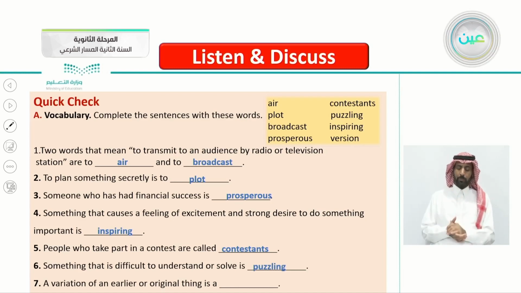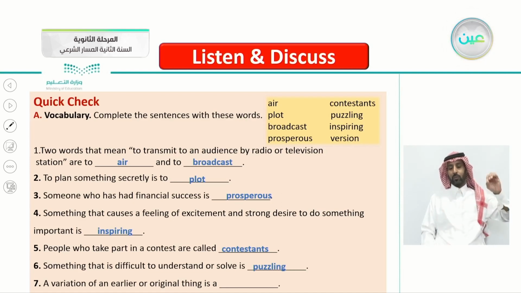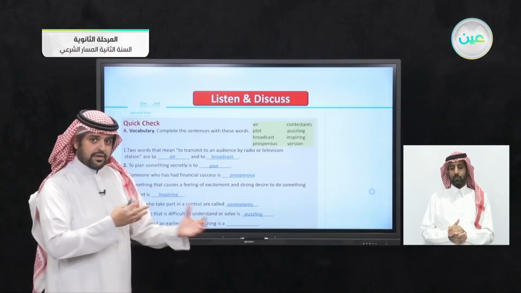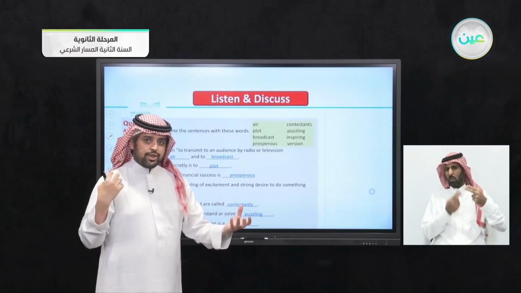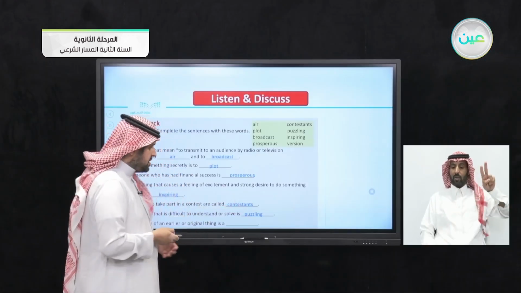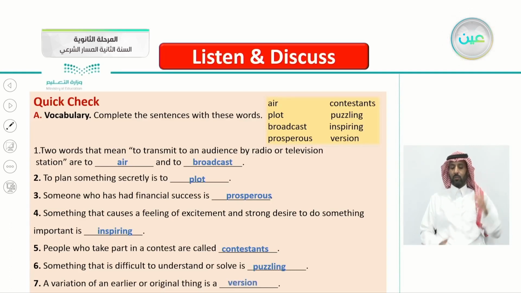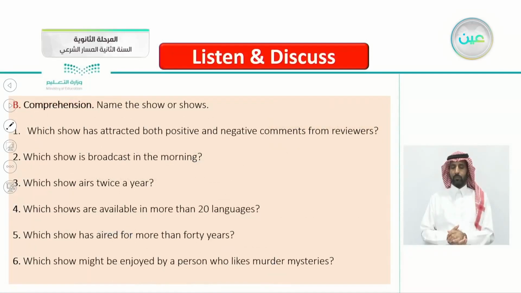Number 7, the last one, a variation of an earlier or original thing. Variation means different, of an earlier or original thing, an old or new thing. We call it, yes, as you said, a version, a new version or the old version. Now part B, comprehension: name the show or shows. Which show has attracted both positive and negative comments from reviewers?